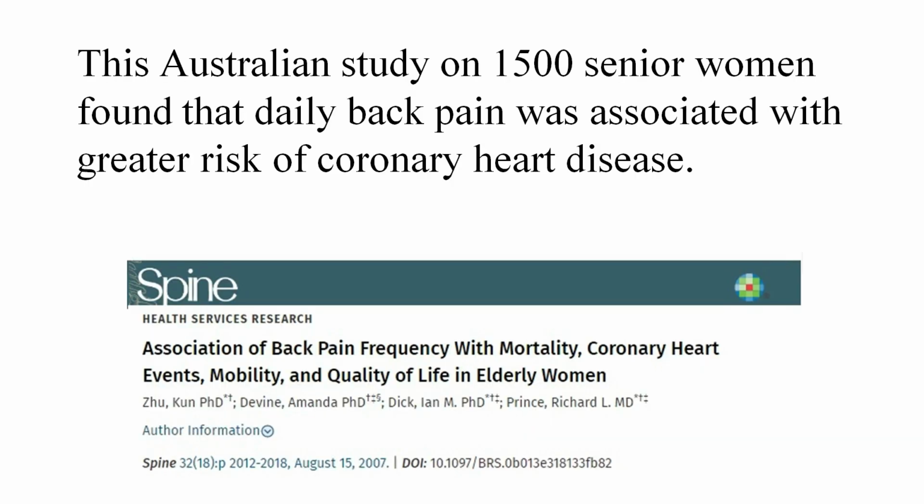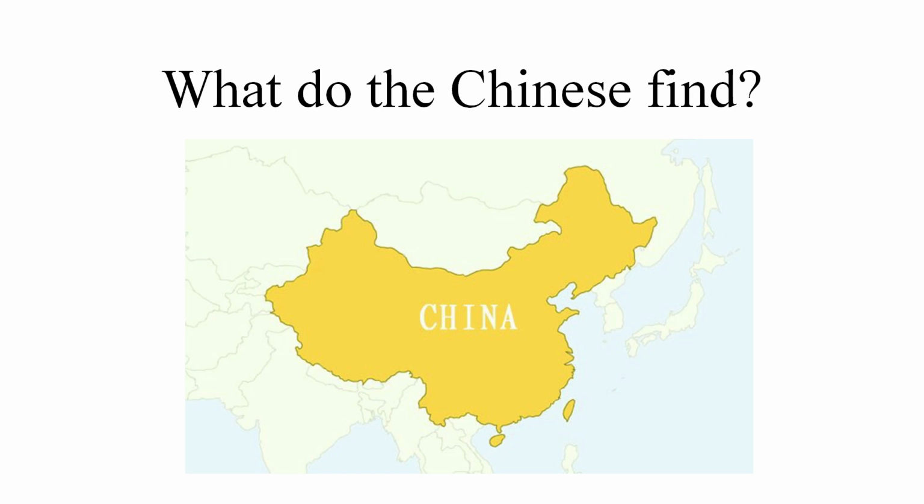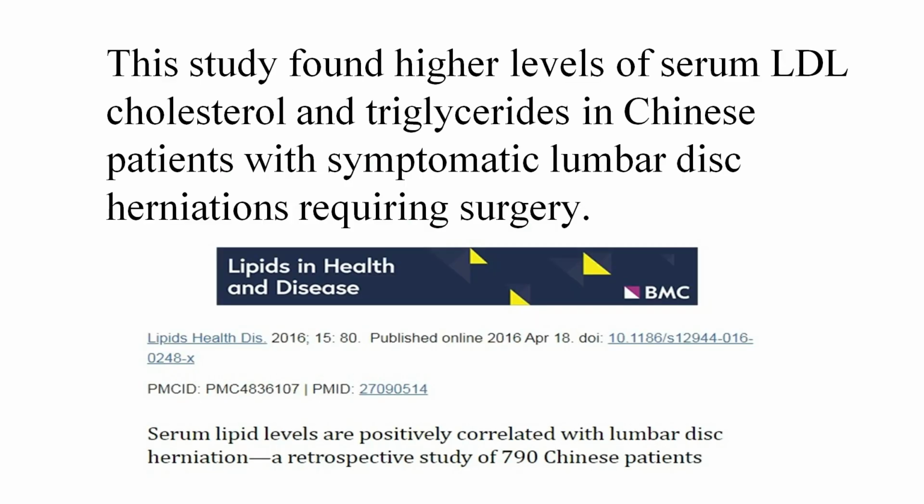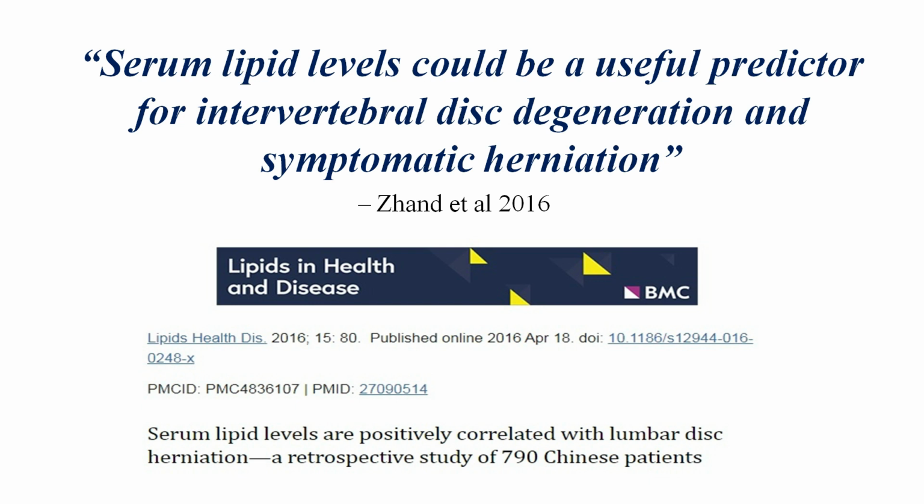This Australian study on 1,500 senior women found that daily back pain was associated with greater risk of coronary heart disease. What do the Chinese find? This study found higher levels of serum LDL cholesterol and triglycerides in Chinese patients with symptomatic lumbar disc herniations requiring surgery. Serum lipid levels could be a useful predictor for intervertebral disc degeneration and symptomatic herniation.